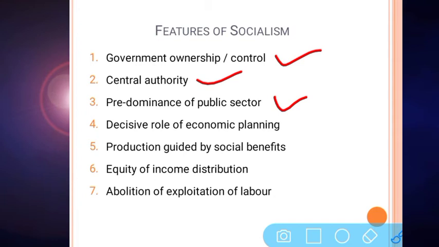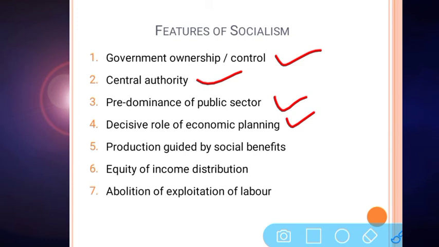There were many banks, but all the banks were owned by government, and there was no scope for private sector banks. So in socialism, this type of system exists. Each and every sector, each and every industry is dominated by government organizations, and there is no scope for private organizations.